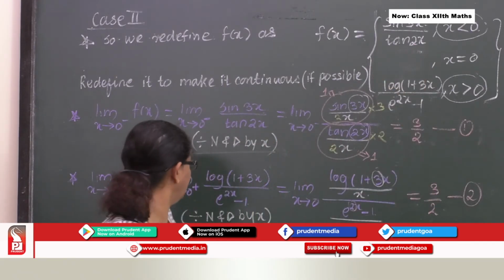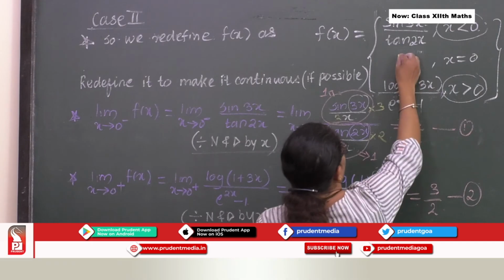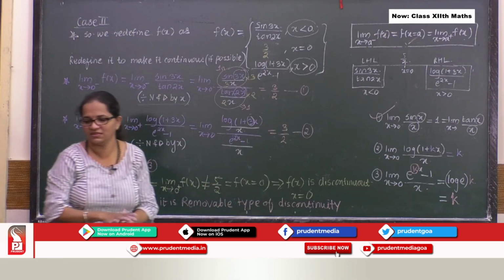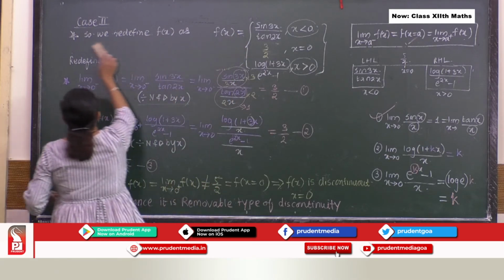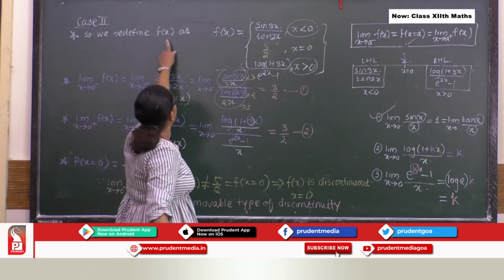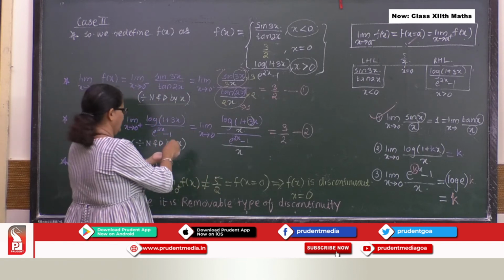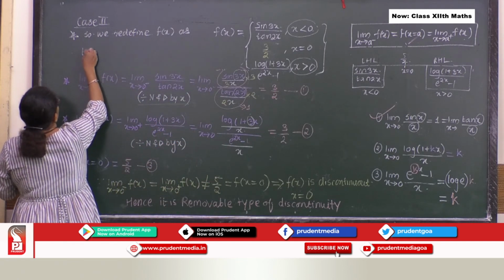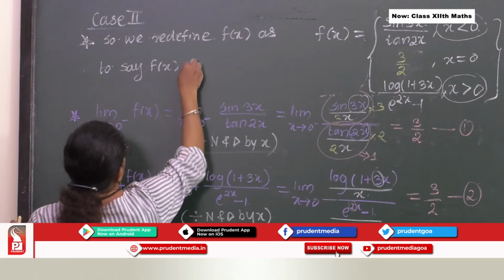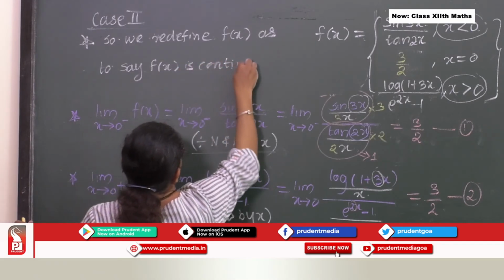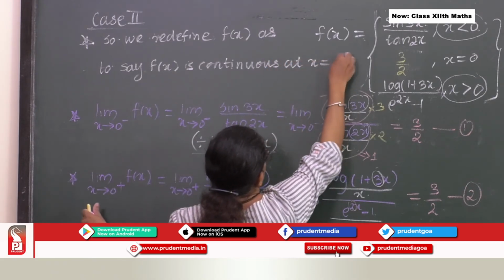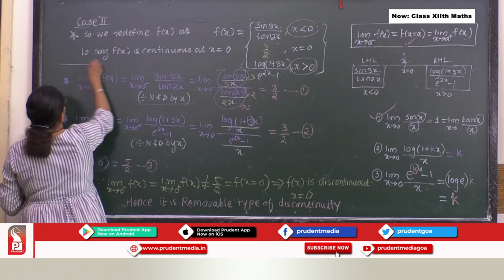So what I will do, instead of 5 by 2, I will place 3 by 2, and the entire function will remain same. So we redefine the function f of x as this to say f of x is continuous at x equal to 0. So this is end of the problem.